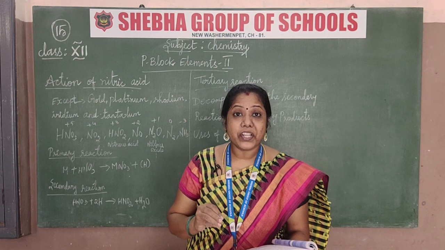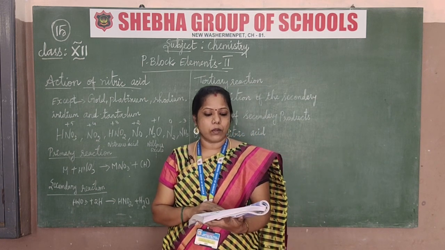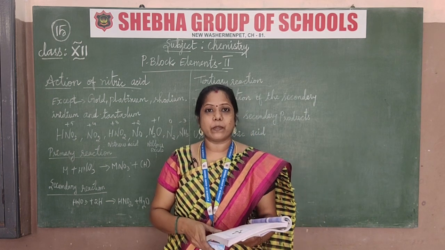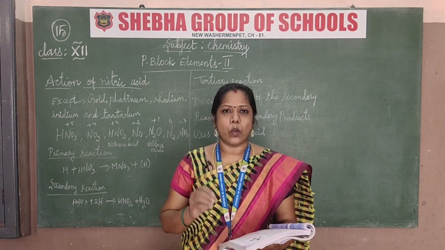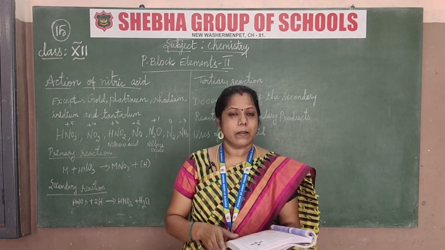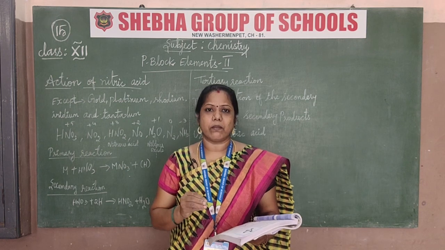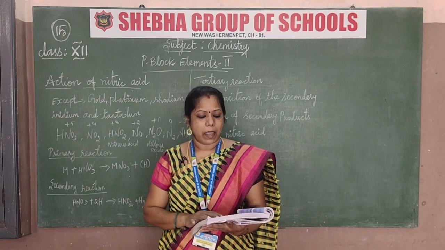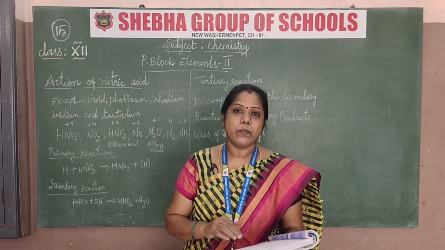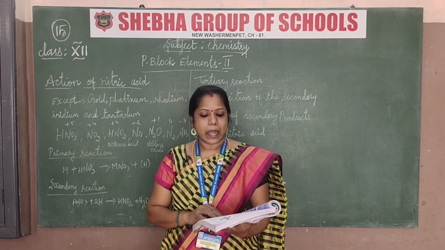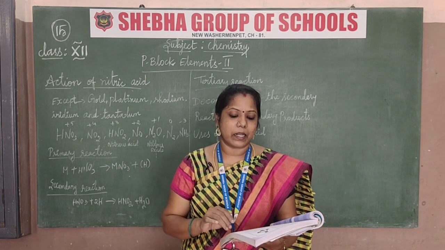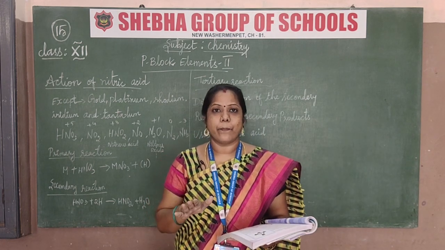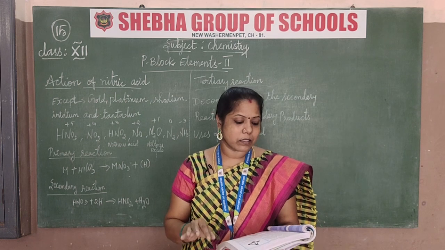The ignition temperature is very low, and hence it undergoes spontaneous combustion in air at room temperature, forming phosphorus pentaoxide. At that very low temperature it will react with other elements. One more piece of information: white phosphorus can be changed into red phosphorus by heating at 420 degrees Celsius in the absence of air. You have to notice that 420 degrees Celsius is in the absence of air, not in the presence of air.